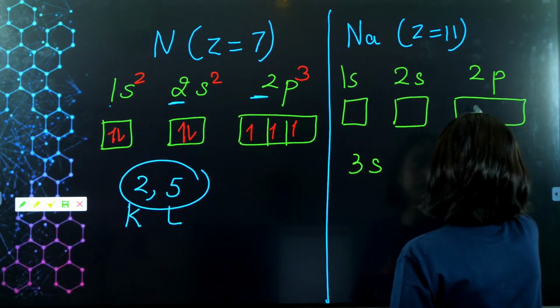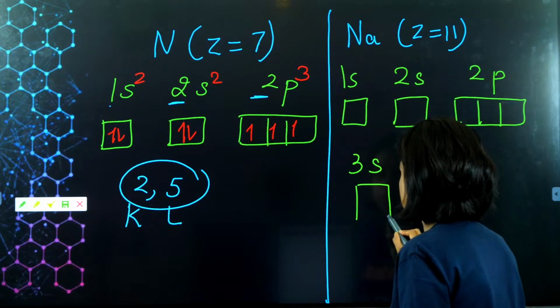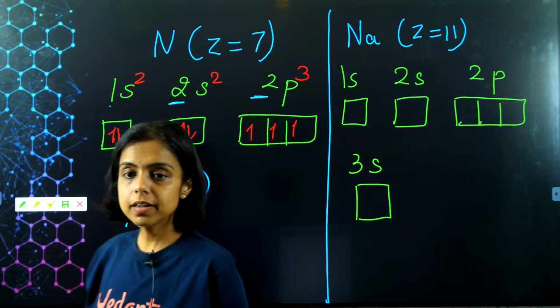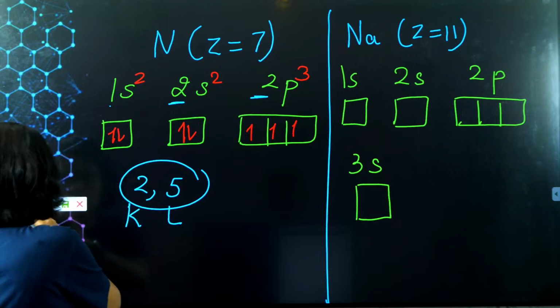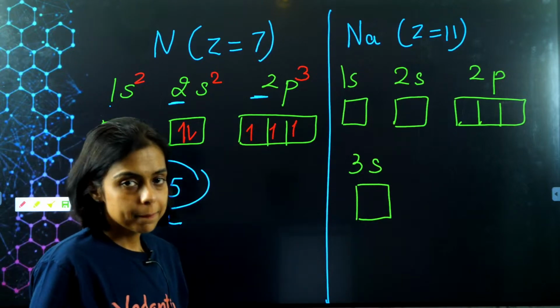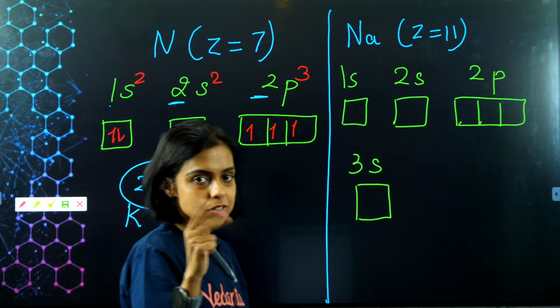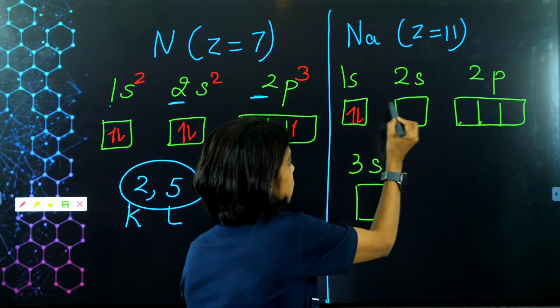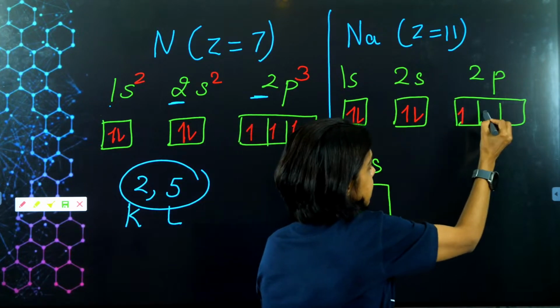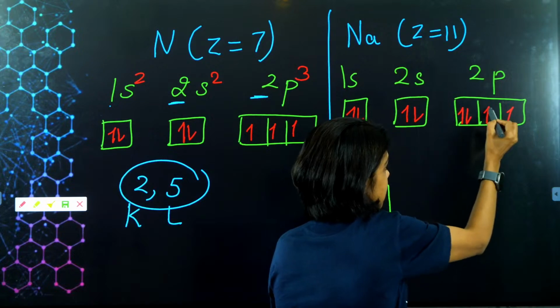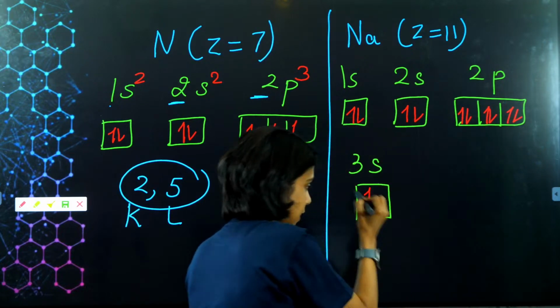P has 3 orbitals. Got it? Now how to fill electrons in them? Same. First fill the one with the lowest energy, that is 1s. 2 electrons it can have. 1, 2, 3, 4, 5, 6, 7, 8, 9, 10 and 11.